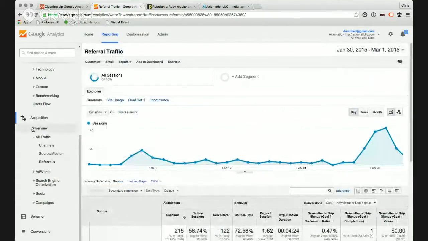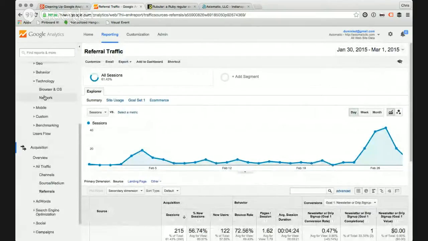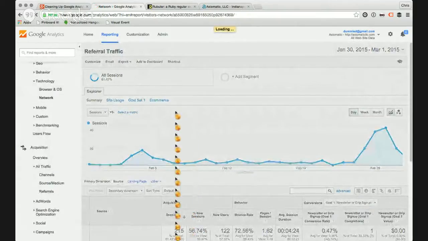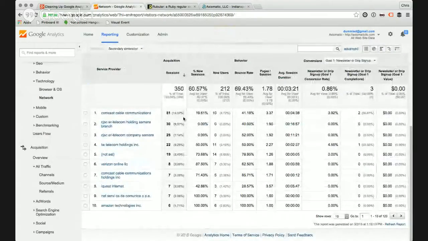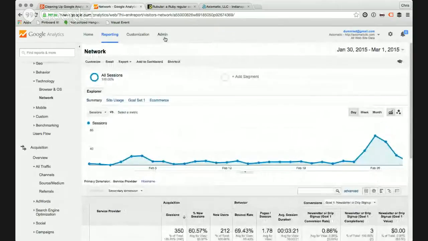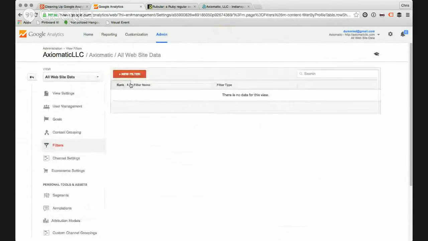The other thing we can keep an eye on is the technology network. This will show you what ISPs people are coming from. It's very handy. Comcast Cable Communications. I'm willing to bet dollars to donuts that is mostly me, because I don't believe I've set up any internal filters. Certainly not on this new view, I haven't.